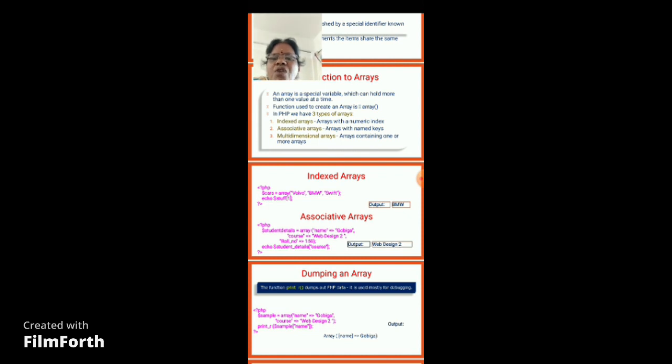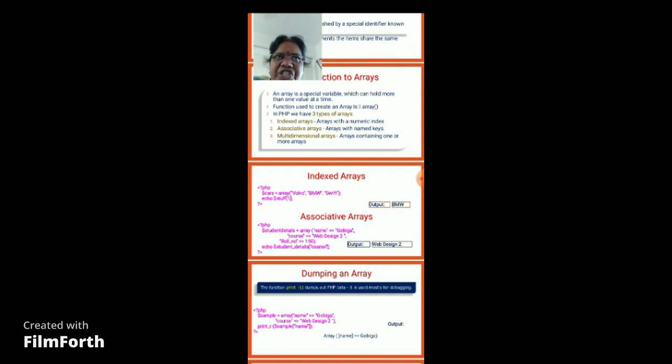So instead of the index numbers 0, 1, 2, 3, I will mention the keys to retrieve the data item. For example, echo $studentdetails['course']. Course is the second element present in the array, which is web design 2. So when I say to print the course, what course Gopika is studying, it prints web design 2 here. This is called an associative array. So we have seen two types of arrays. Arrays with numeric keys are called indexed arrays. Arrays with named keys are called associative arrays.